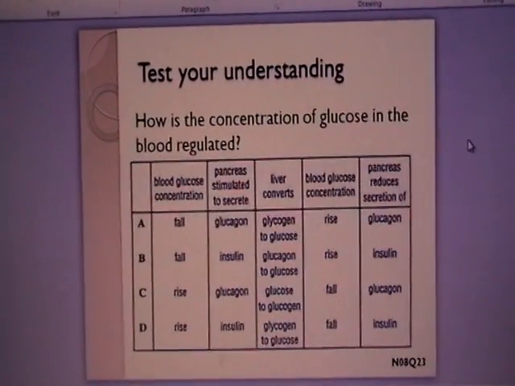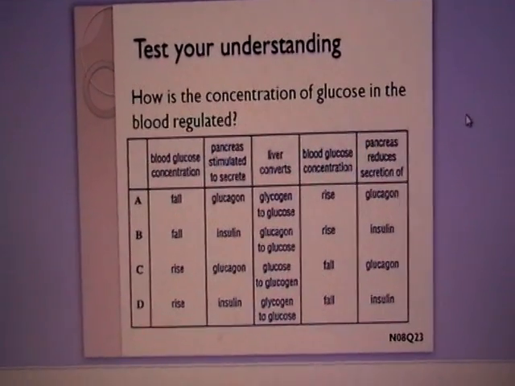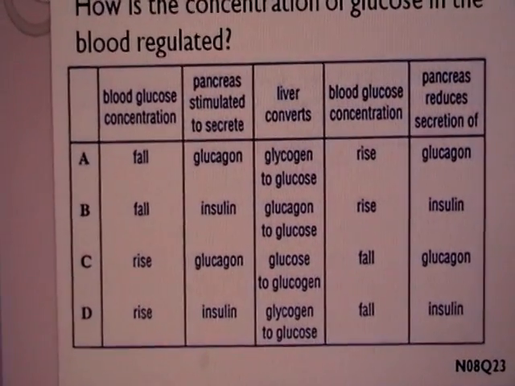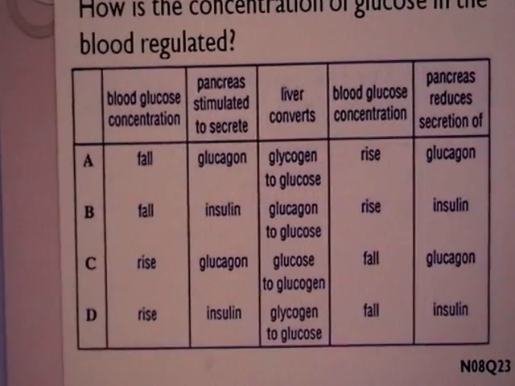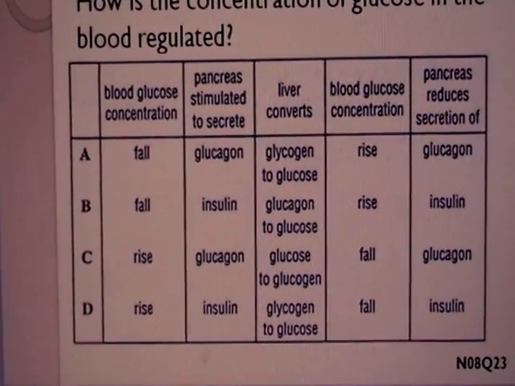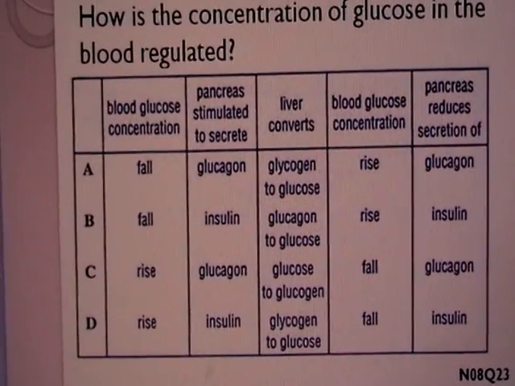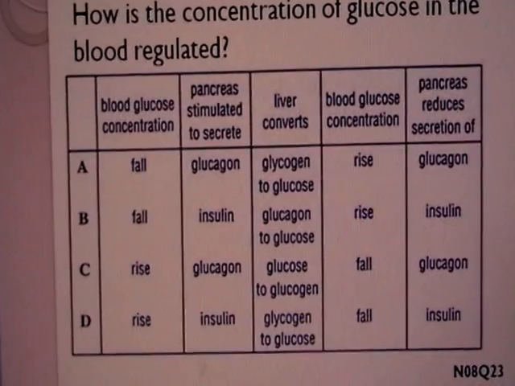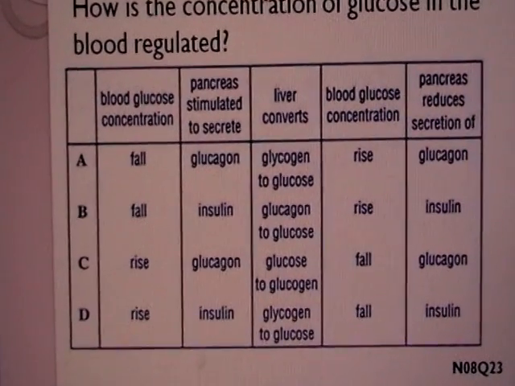Next, how is the concentration of glucose in blood regulated? Let's take a closer look at the table. So when blood glucose, let's take a look at option A. When blood glucose concentration decreases, the pancreas is stimulated and it will secrete glucagon. Is this right? Yes, this is correct so far.